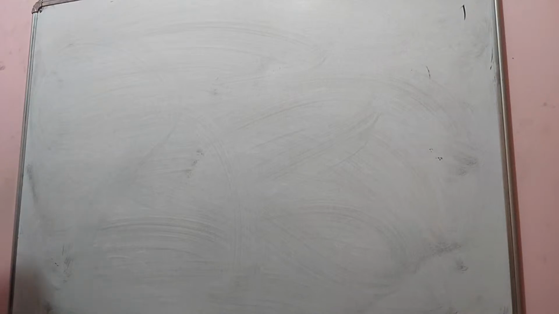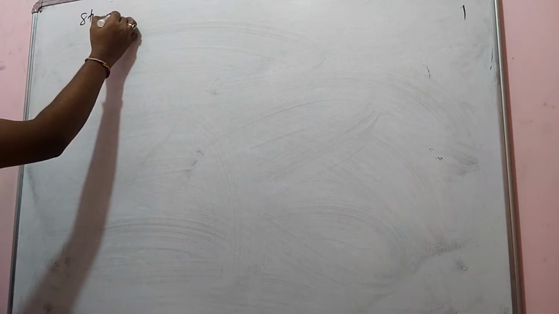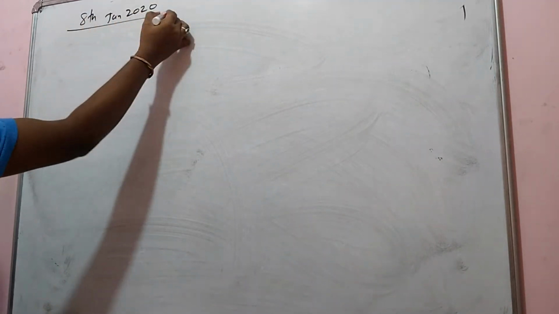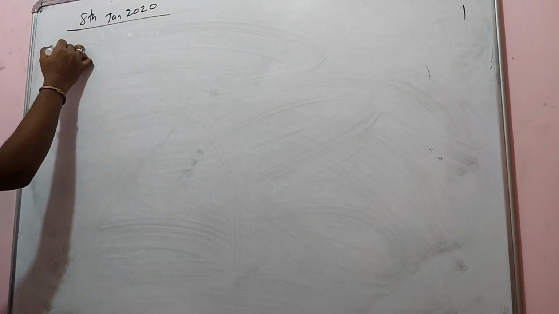So let us start today's lecture on the JEE questions. Let's take one question. It was asked in 2020. You will be surprised to see that they asked such a simple question in arithmetic progression in 2020. Yes, they asked, and you need to know this one. This question was asked on 8th January 2020, shift 2. The question is as follows.